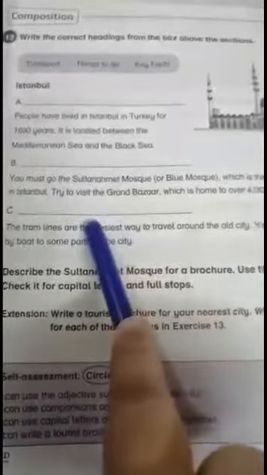C is that the tram lines are the easiest way to travel around the old city. You can also travel by boat to some parts of the city. So this is about the transport. So here you can write transport. Skip this one. Okay, and this is all about today.